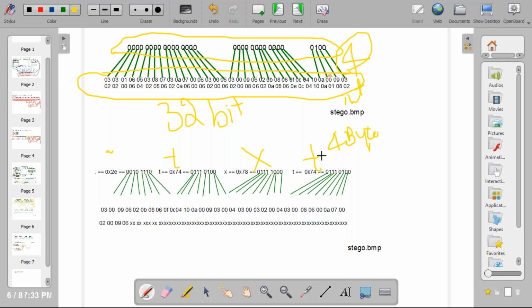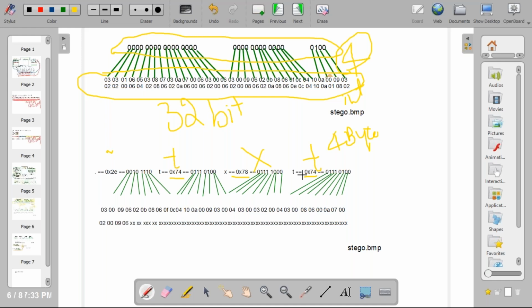ASCII value of t is 0x74. X is 0x78, t is 0x74. So these characters you need to encode. That is what .txt is.